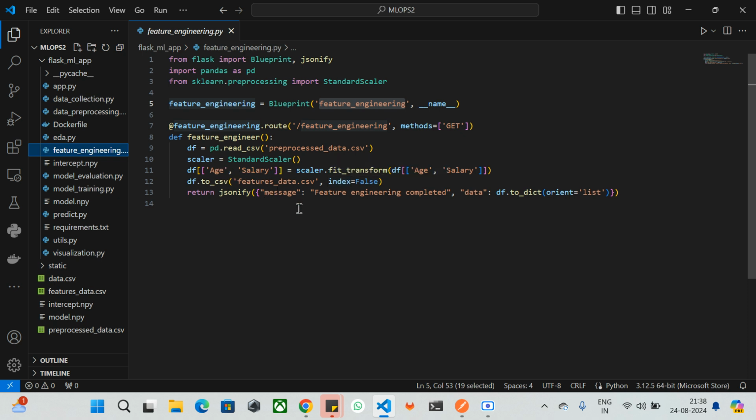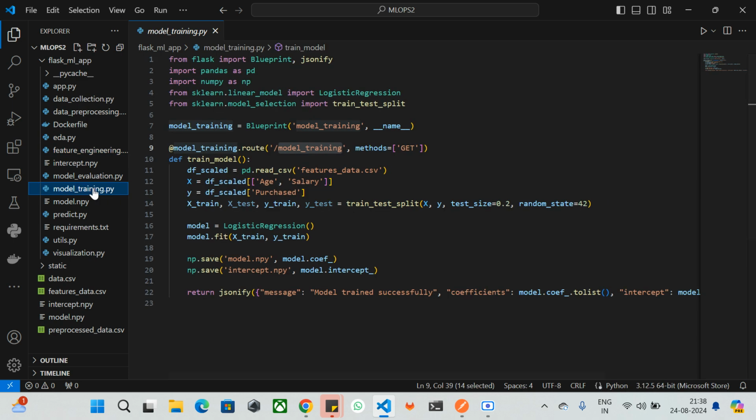Now I'm going to return the JSON response saying that, hey, my feature engineering completed, this is the data frame. Fine. Now it's going to be model training and model selection, we called regularly. So in this, what is happening, first I'm going to train the data.